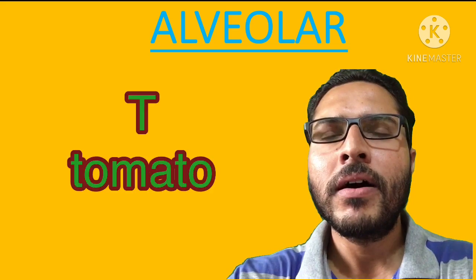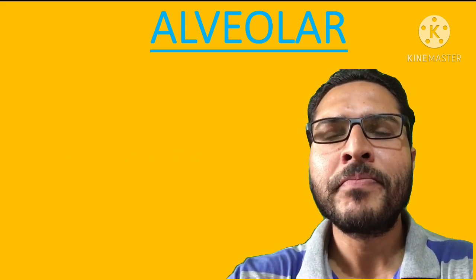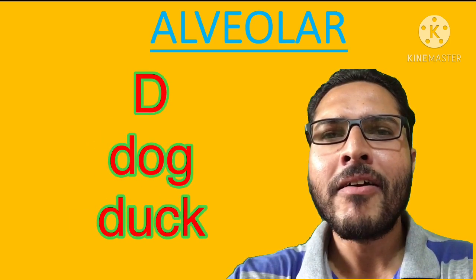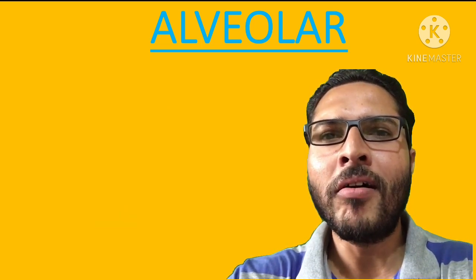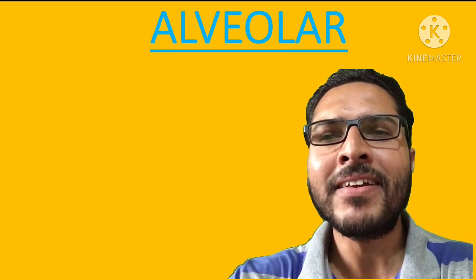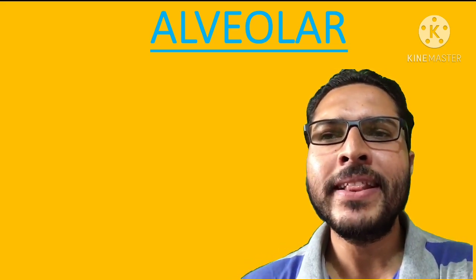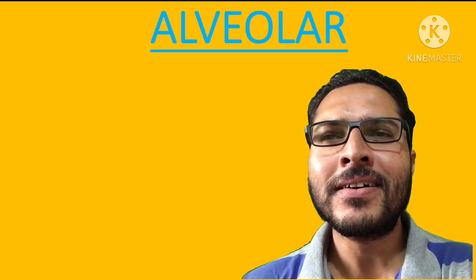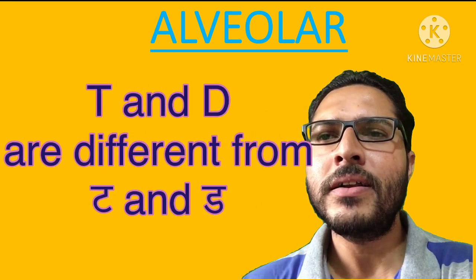T for tomato, then D for dog. So these all are alveolar sounds, and there is a difference between Hindi t, d, and English t and d.